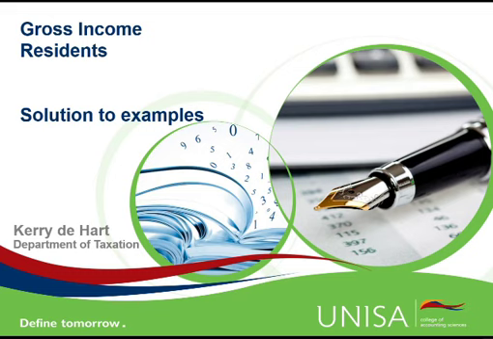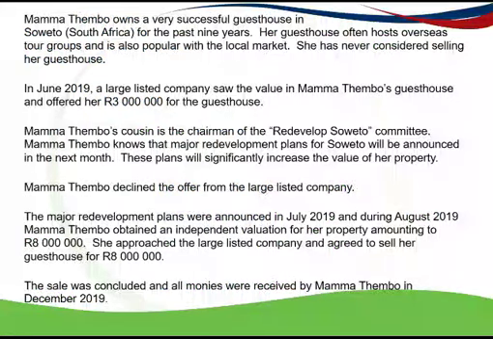Let's have a look at how you would answer the questions in the gross income examples. Okay, so I've just put the example up again. It's Mama Tembu who owns a guest house. She's owned it for 9 years. Someone's offered her 3 million rand for the guest house in June 2019, and she decided not to take the offer.